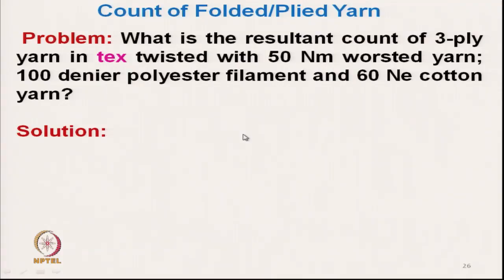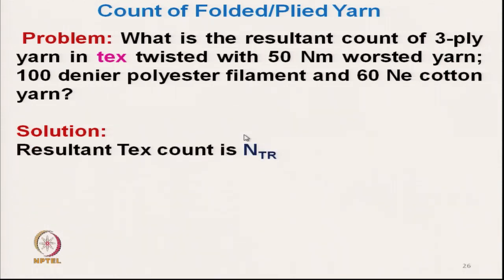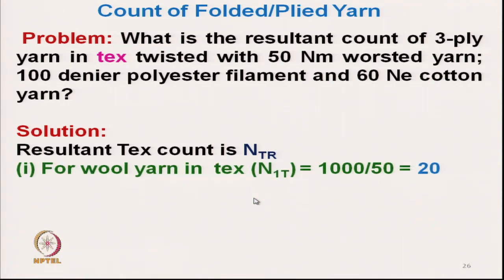So here the resultant count in tex is NTR. The first step is that we have to convert the individual, different counts to a particular single count system.